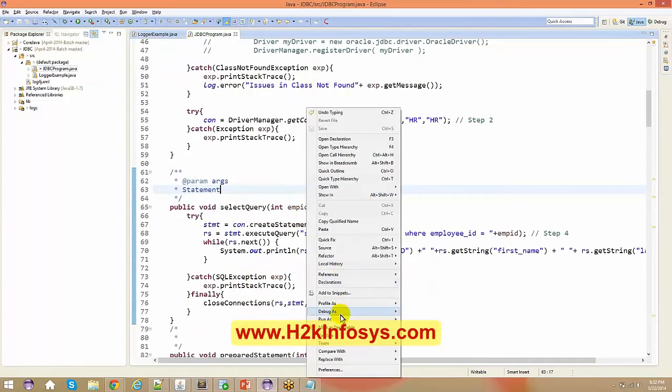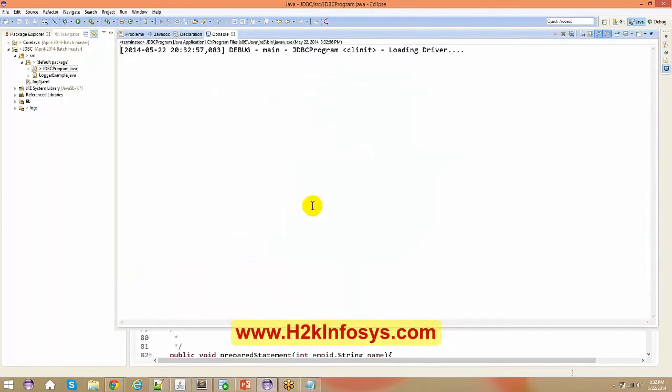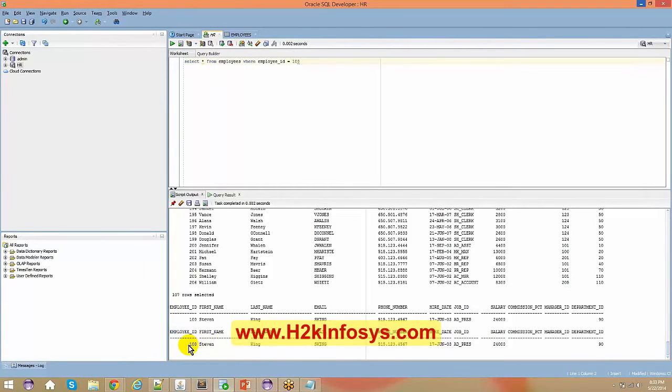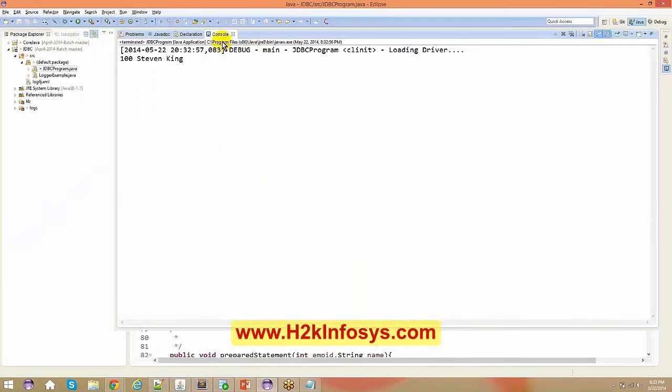So right click, run as Java application. Now the moment I run this Java application, I got the information as 100 Stephen and King. So what is 100 Stephen and King? If you see the actual database query from your SQL Developer, you see employee ID, first name, last name. I am only interested in your employee ID, first name and the last name. That's what I'm able to query in the application.